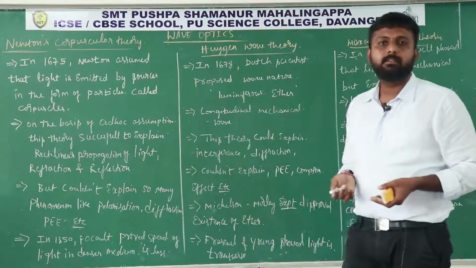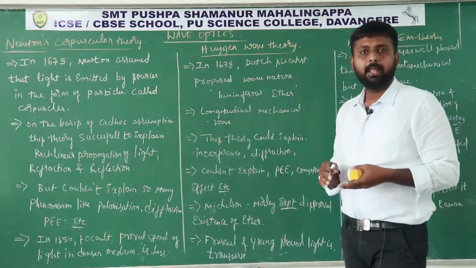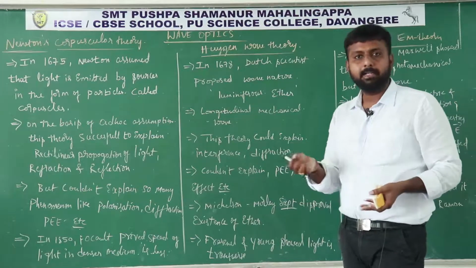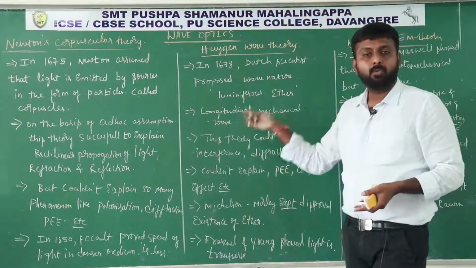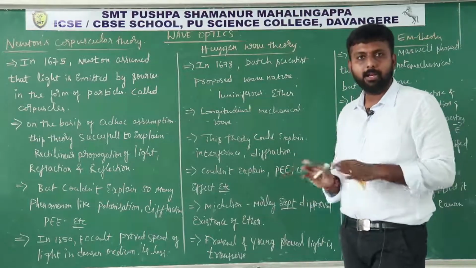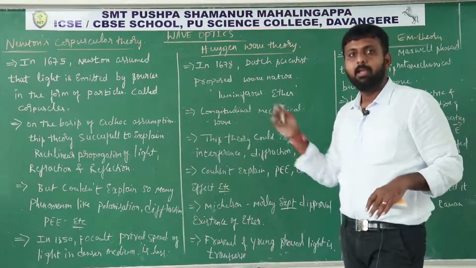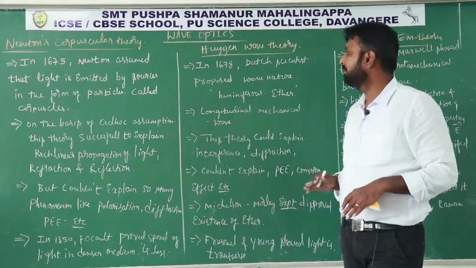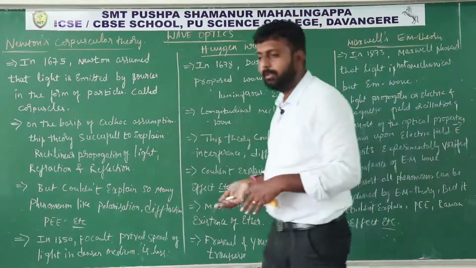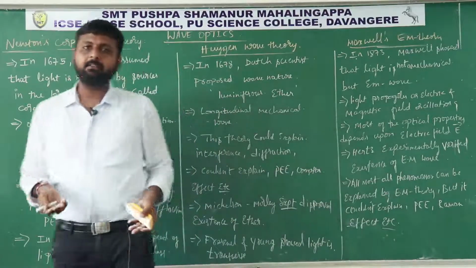According to Huygens, light is not a particle, light is a wave. And the type of wave he considered was a mechanical, longitudinal wave. You studied in the waves chapter mechanical waves, non-mechanical waves, longitudinal waves and transverse waves, right?